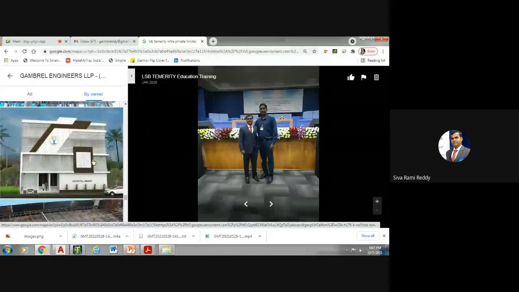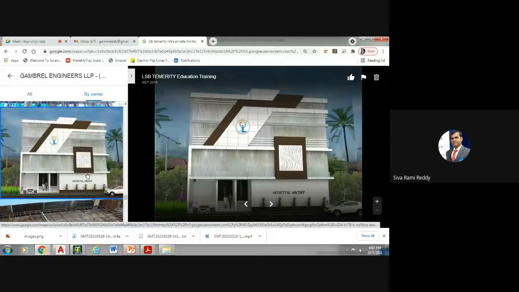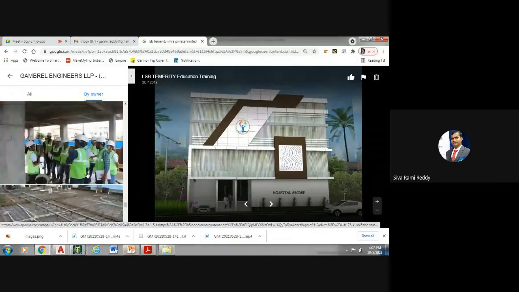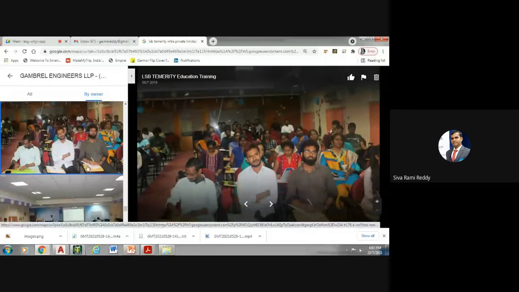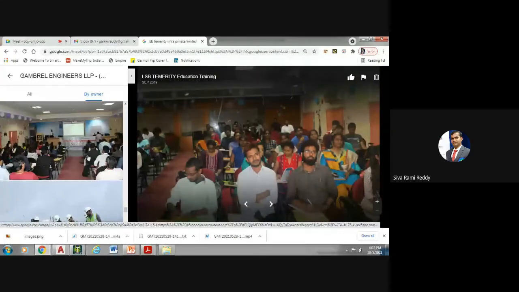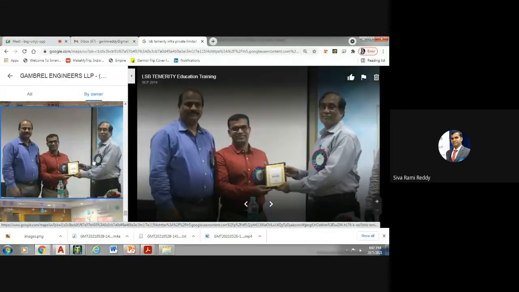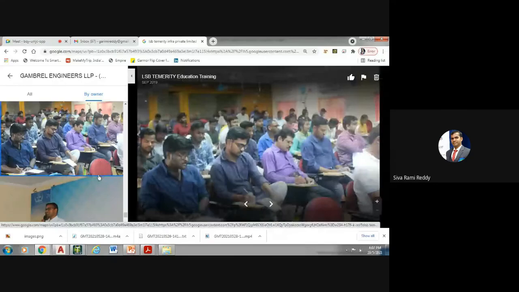These are the elevations that we have designed for one of the hospital buildings. This is one of the workshops the students have attended. Around 97 members have attended this webinar, this workshop. This is from one of the universities. These are all the students.